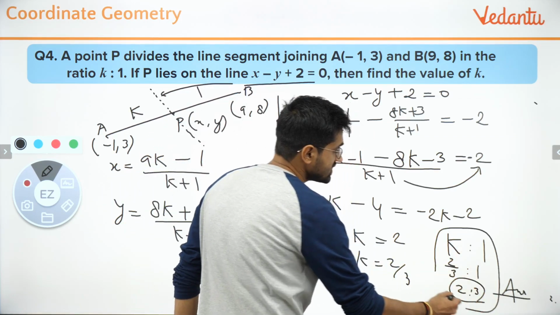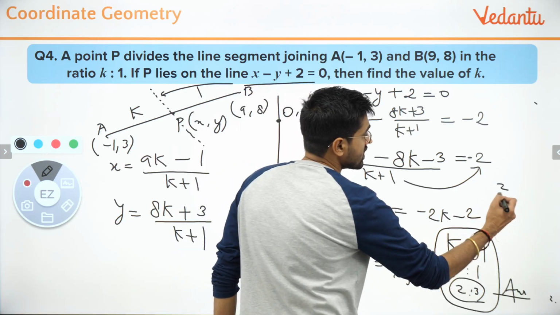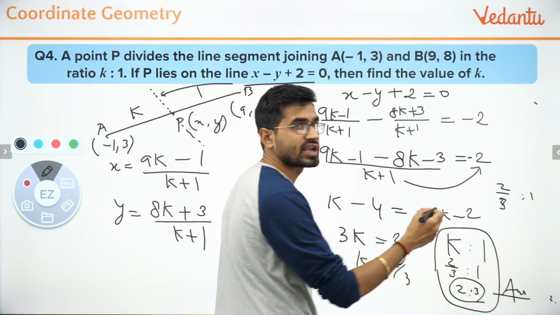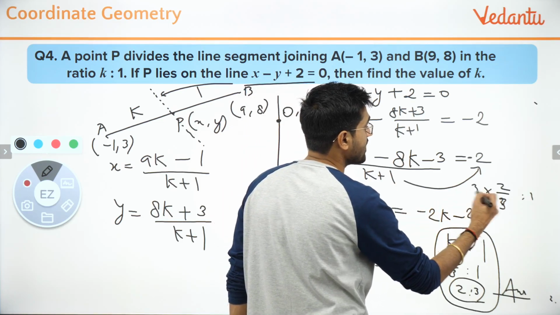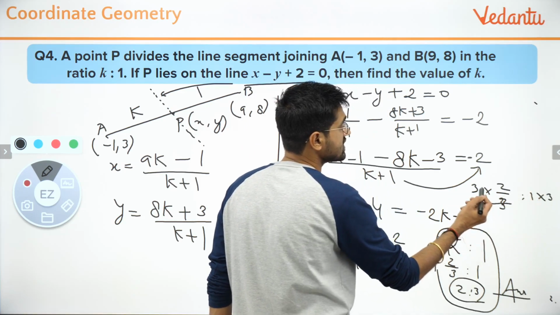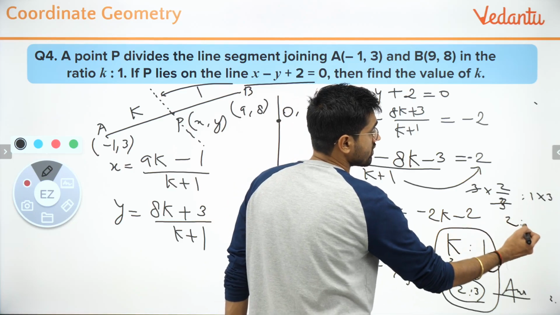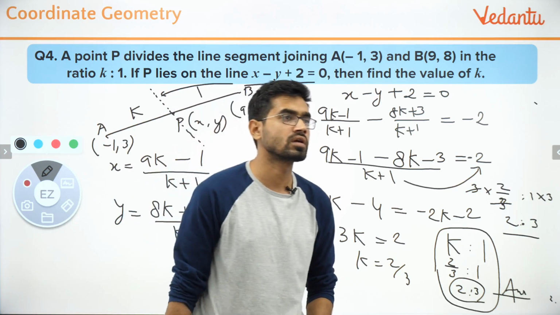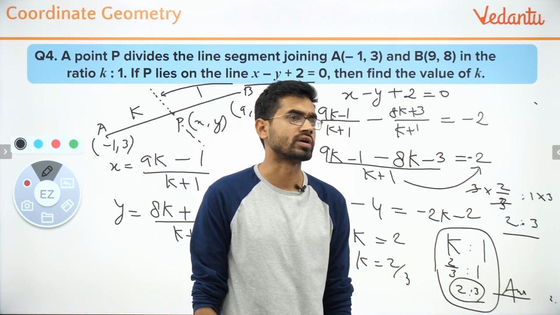Yeah, the ratio part is pretty simple. What I did was this, 2 by 3 is to 1. So I know ratios, if you multiply by the same value to both sides, the ratios are same. So you multiply by 3 both sides. Basically this will cancel out and 1 into 3 will become 3. Is it okay now? I hope Harshi you got it.